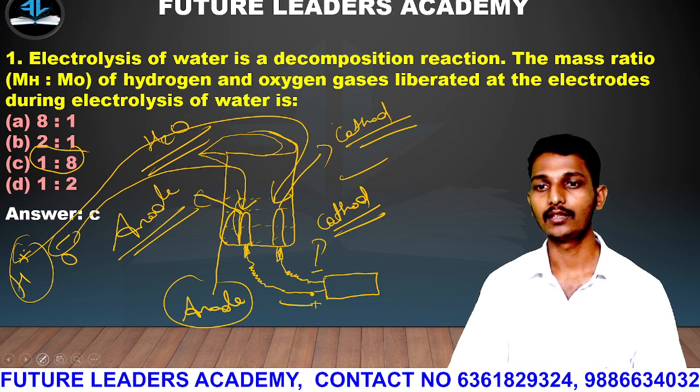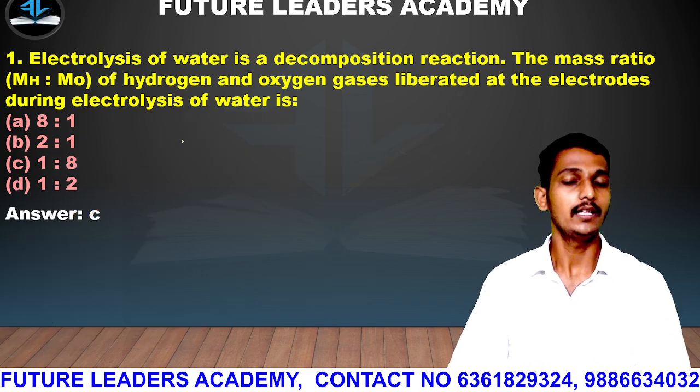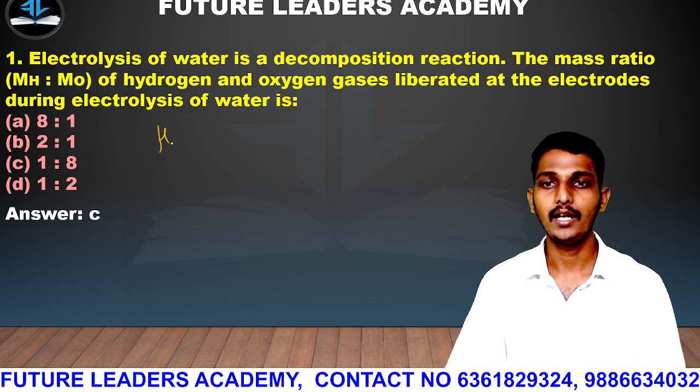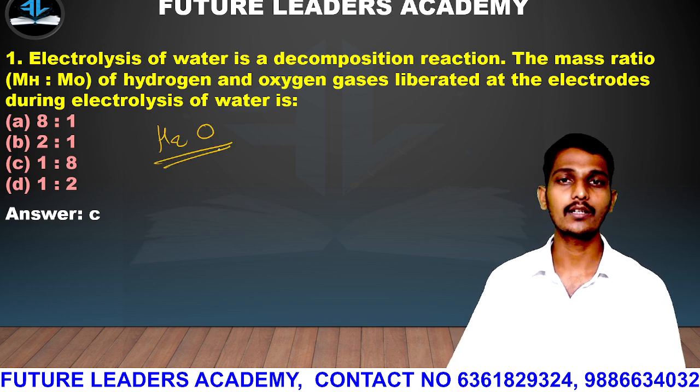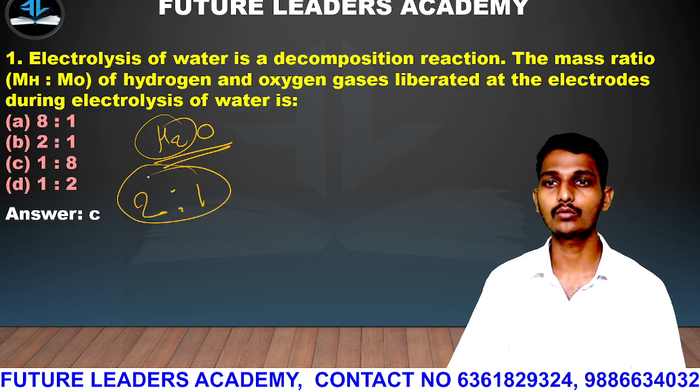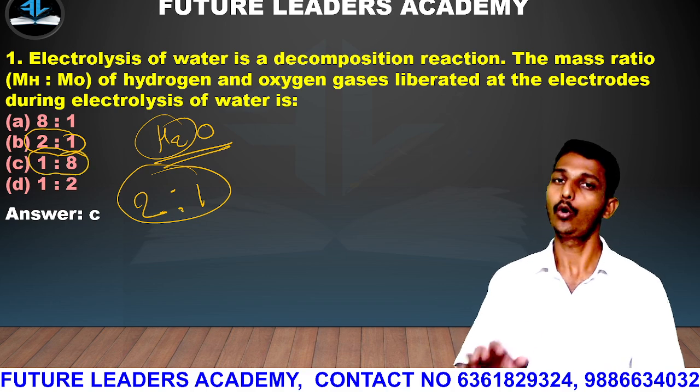Another thing I want to discuss here, let me clear everything about this one. If they ask you the atomic ratio of water, that is H2O, how many H are there? 2:1. So 2:1 is by atoms, and by mass it is 1:8. Hope it is clear guys.